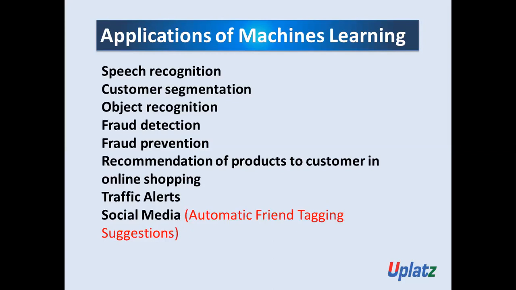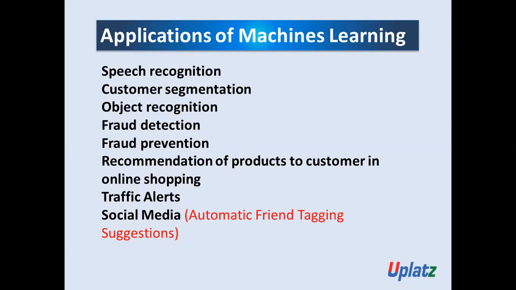How is it possible? It is possible because of machine learning. One of the applications of machine learning is recommendation of products to the customer in online shopping. Are you getting it? That is one of the best applications of machine learning. It recommends a product to the customer in online shopping based on his interest.